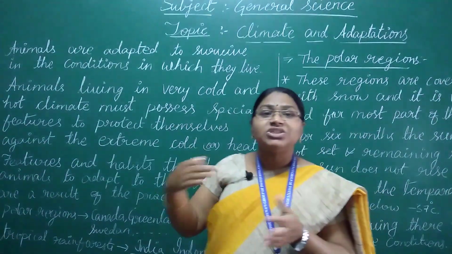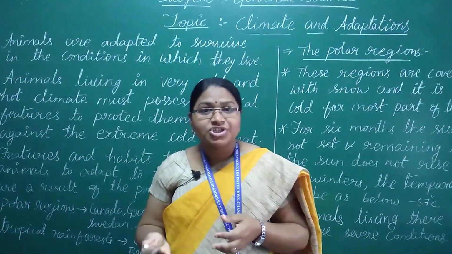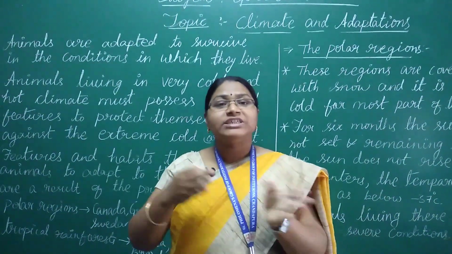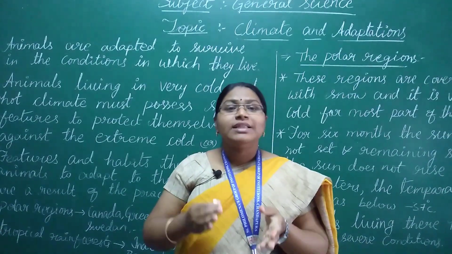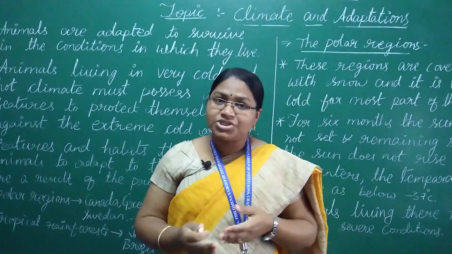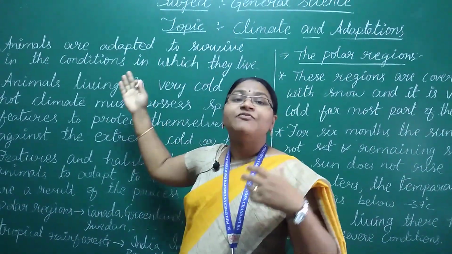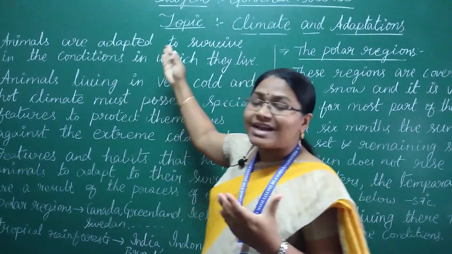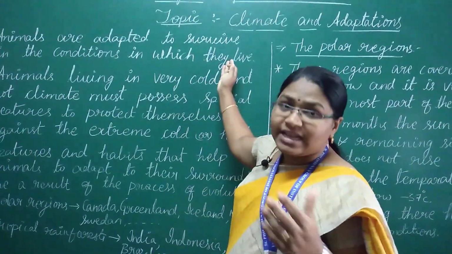Whichever region, whether polar region, tropical rainforest region, or hot and dry conditions, animals have to survive those different climatic and weather conditions, and to adapt they need some features. That's why animals are adapted to survive in the conditions in which they live.